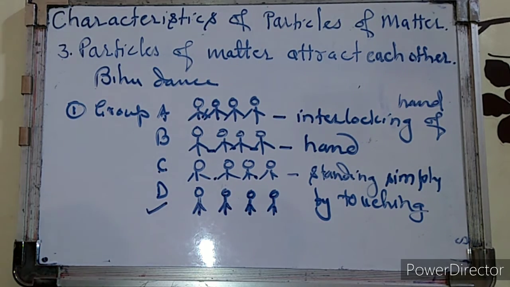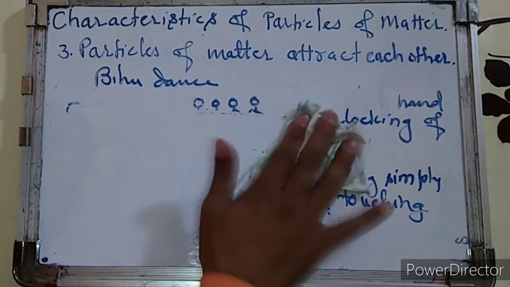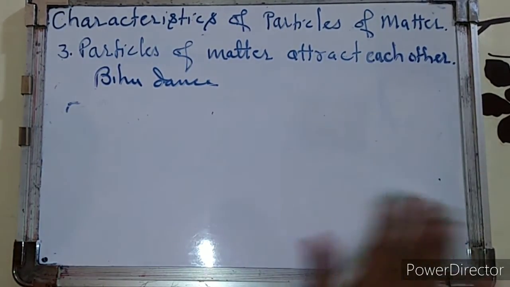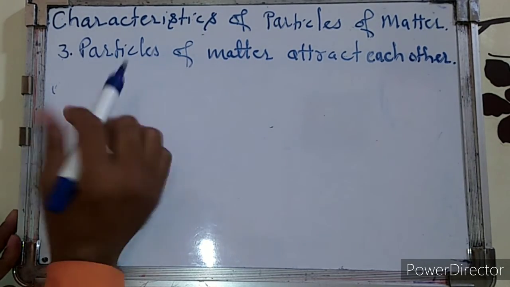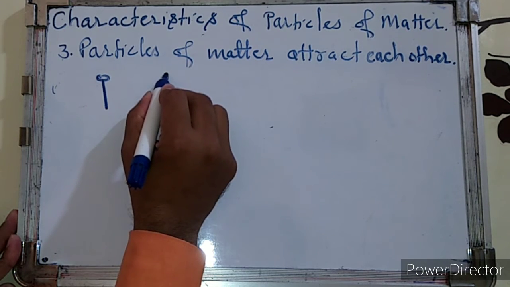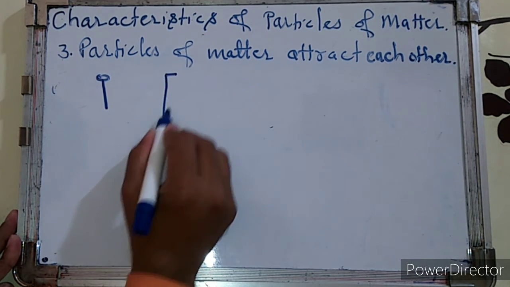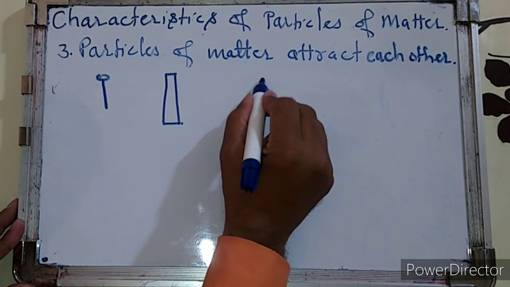Now in the second example, let's see, if you take an iron nail, chalk and a rubber band. Suppose this is the iron nail, this is a piece of chalk and a rubber band.